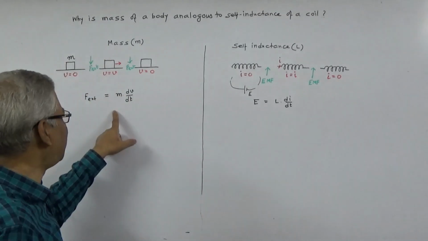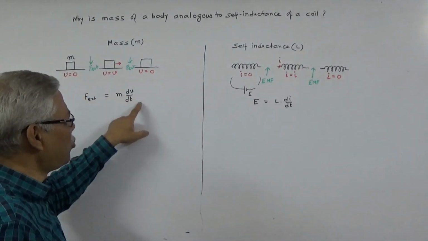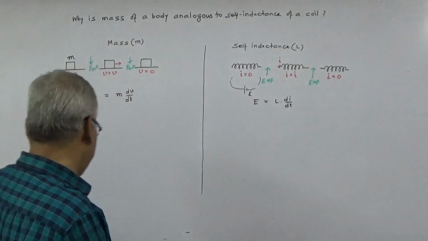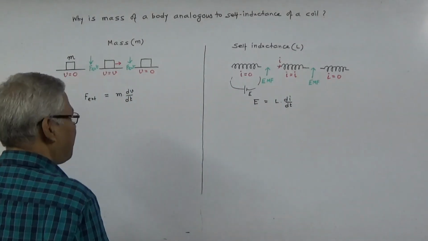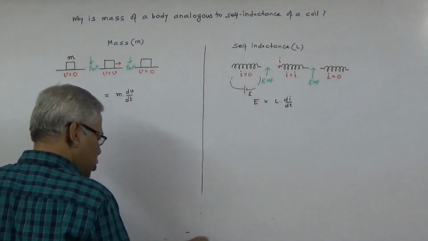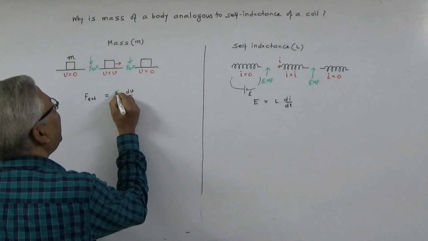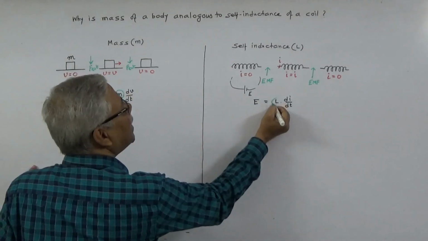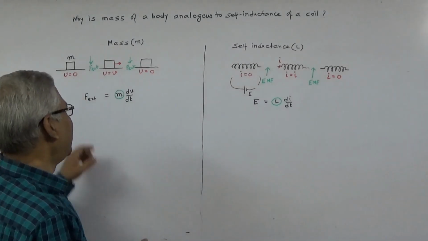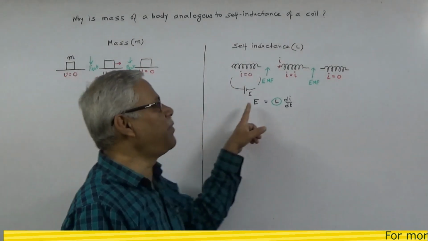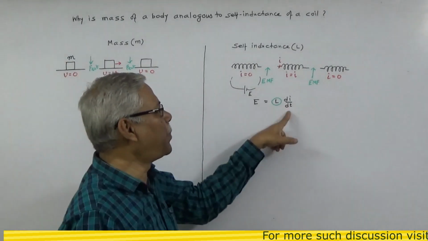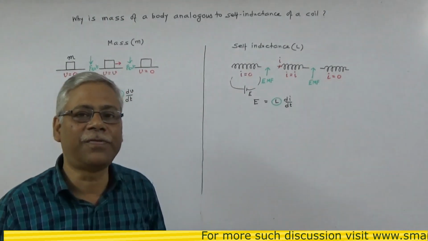Now compare these two expressions. F external equals m into dV by dt and EMF equals L into di by dt. So we find that these two, m and L, are analogous. F external is an external force, EMF is also an external force. Rate of change of velocity is comparable to rate of change of current.